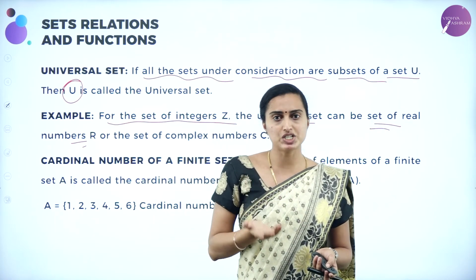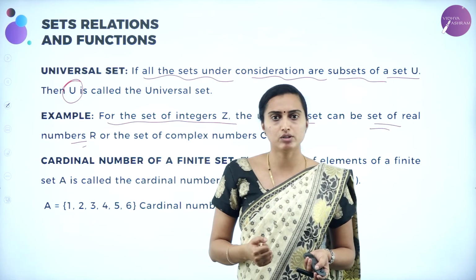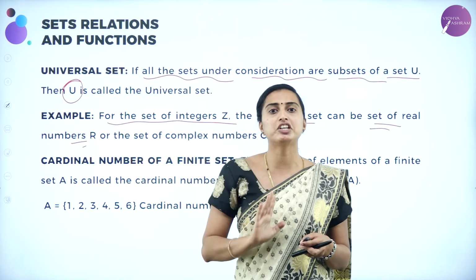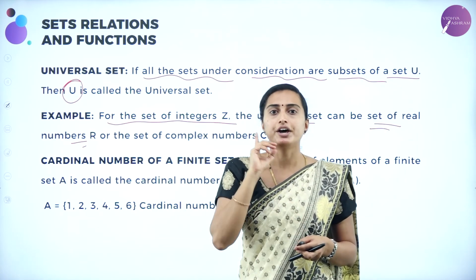For the set of rational and irrational numbers, the universal set is real numbers only. So the set of all numbers is nothing but the real numbers. Universal set, we are going to name it as real numbers itself. That you have to remember. Universal set under the number system is real numbers only.